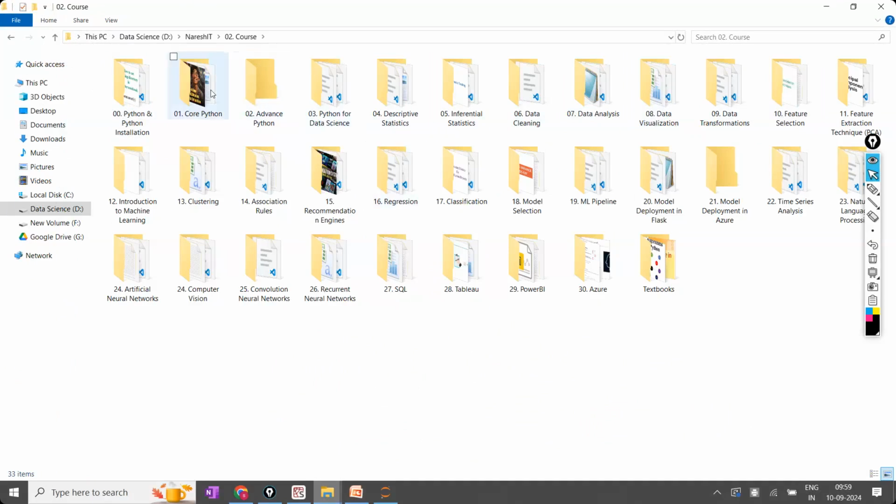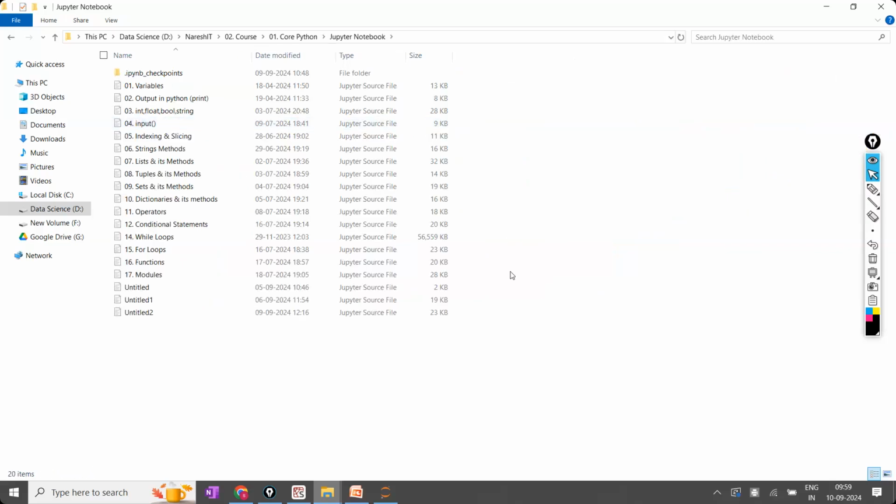Inside the core Python, I have my Jupyter notebooks one by one, each and every class, topic wise. If you ask any question on a particular topic, I will directly click on that, because I don't remember the dates. When I have multiple batches, for one batch, one date, I explain one thing. How can I remember the dates, and in which class I completed which topic? That is highly impossible for me. So I have kept each of them topic wise: this is the first one, second topic, third topic, fourth topic, one by one. All these topics we are going to discuss in core Python, and once they are completed, the next topic.